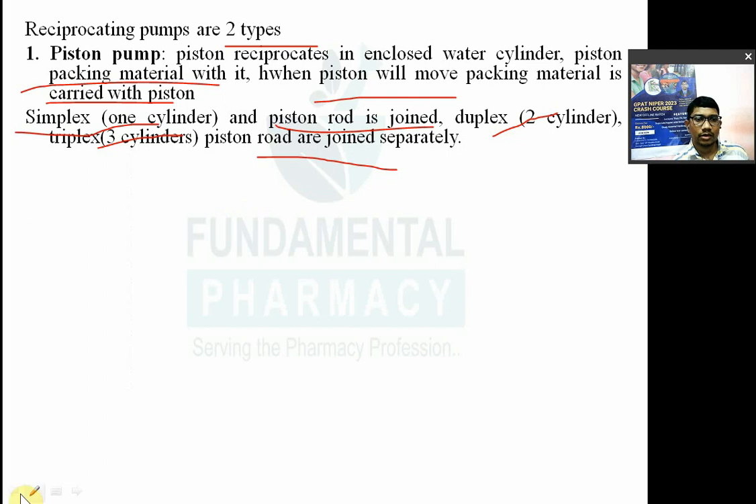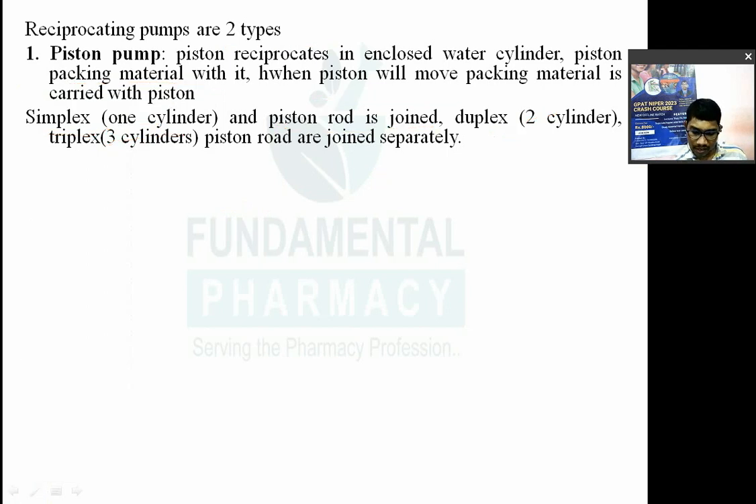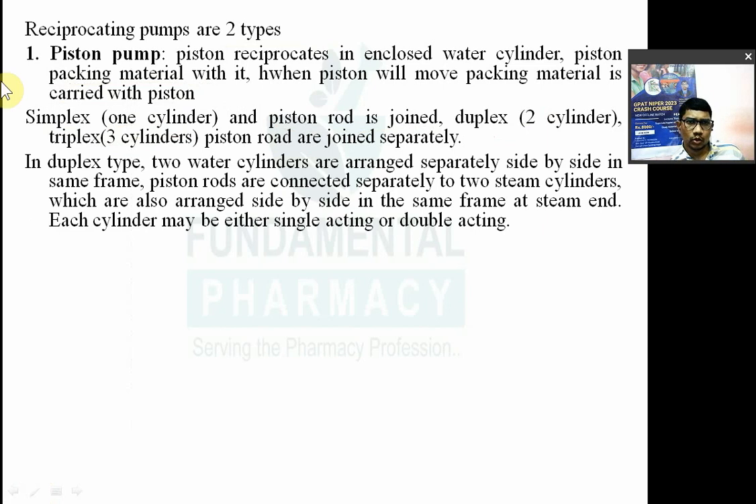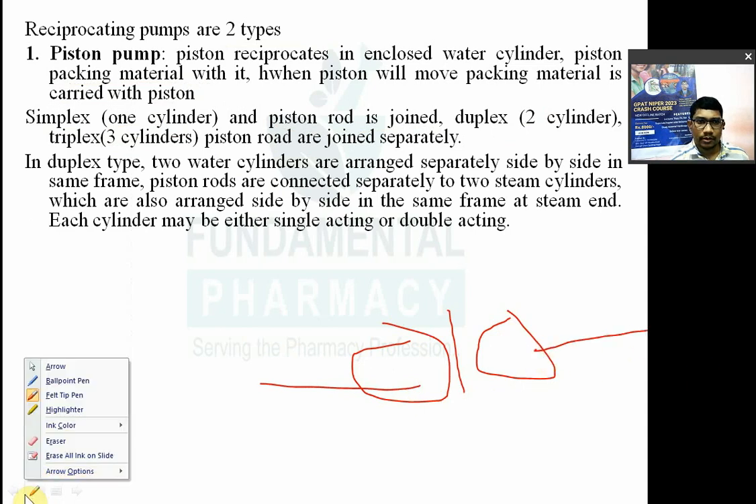Piston pumps are also further simplex, duplex or triplex depending upon the number of water cylinders. In the duplex type, two water cylinders are arranged separately side by side. मतलब क्या यहाँ पे duplex में क्या रहेगा? Two water cylinder, मतलब इधर एक water cylinder and इधर एक water cylinder, they are joined. उसमें यहाँ से एक piston रहेगा, यहाँ से एक piston रहेगा. So I will show you diagram tutorial.